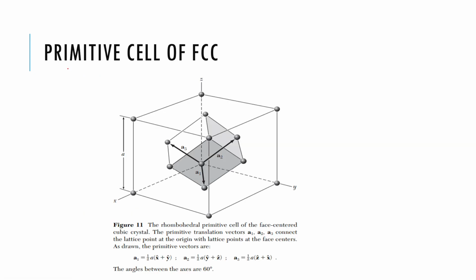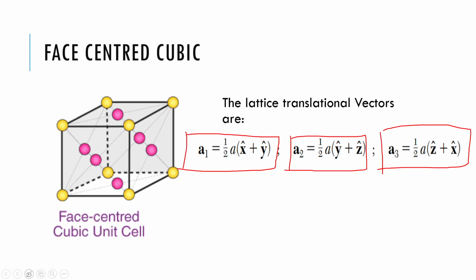And as we saw in the case of BCC, this is the primitive unit cell of FCC. So the a1, a2, a3 that I showed you in the previous slide are these vectors: a1 as x cap plus y cap, a2 as y cap plus z cap, a3 as x cap plus z cap. And this is a primitive unit cell of FCC, because it contains one lattice point per unit cell. Not like this, which is not a primitive unit cell.